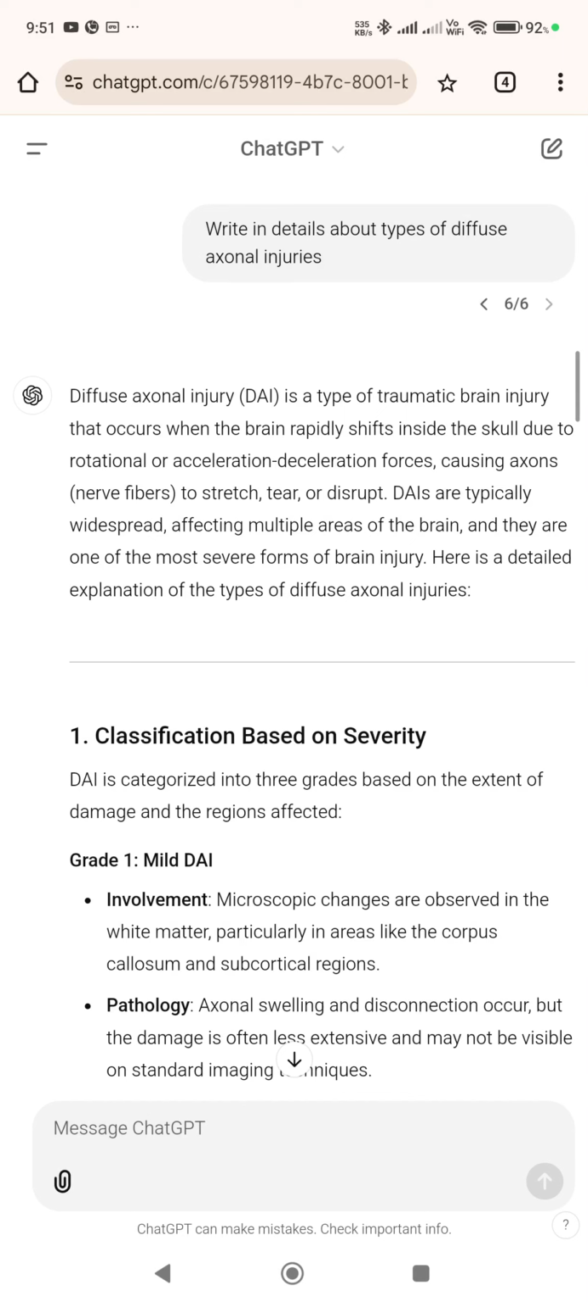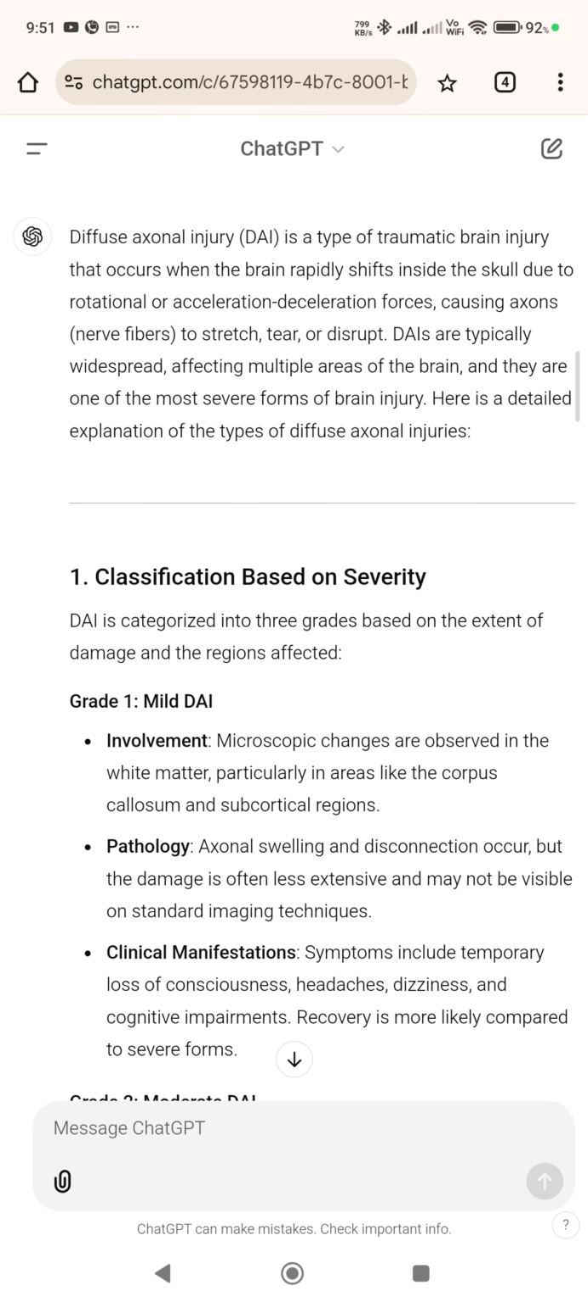Diffuse axonal injury, DAI, is a type of traumatic brain injury that occurs when the brain rapidly shifts inside the skull due to rotational or acceleration-deceleration forces, causing axons, nerve fibers, to stretch, tear, or disrupt. DAIs are typically widespread, affecting multiple areas of the brain, and they are one of the most severe forms of brain injury. Here is a detailed explanation of the types of diffuse axonal injuries.